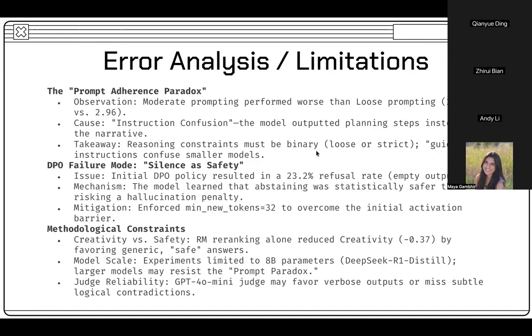And our error analysis reveals three critical insights. First, it's called the prompt paradox. Moderate guidance confused the model. We found constraints must be binary, either loose or strict. Second is silence as safety. To avoid penalties, the DPO model refused to answer 23% of the time. We fixed this with a minimum token constraint. The third one is the creativity trade-off. The reward model suppressed creativity. Only DPO was able to restore it while maintaining safety.